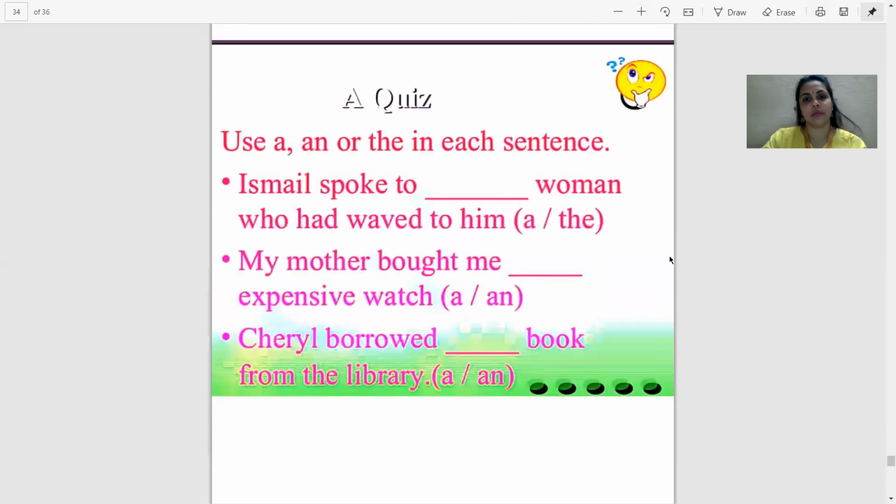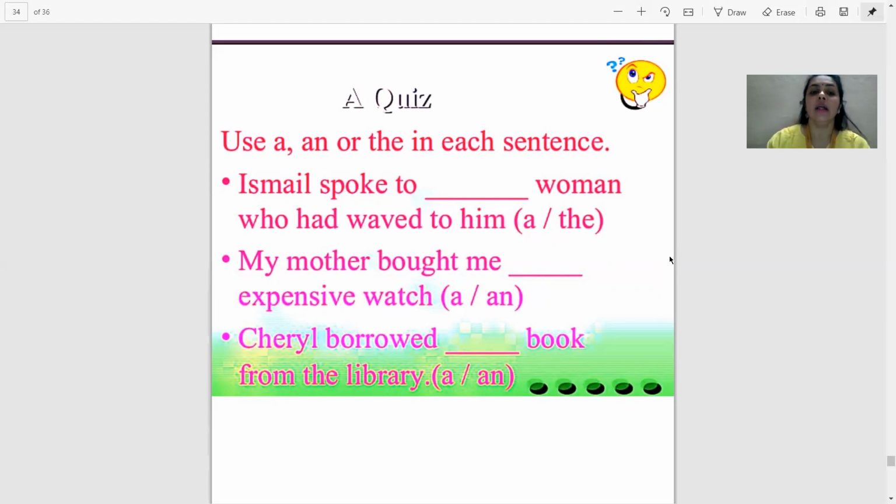Let's see whether you can do it or not. Use a, an, or the in each sentence. Ismail spoke to dash woman who had waved to him. Is it a specific woman? Yes. Which woman? Who had waved.